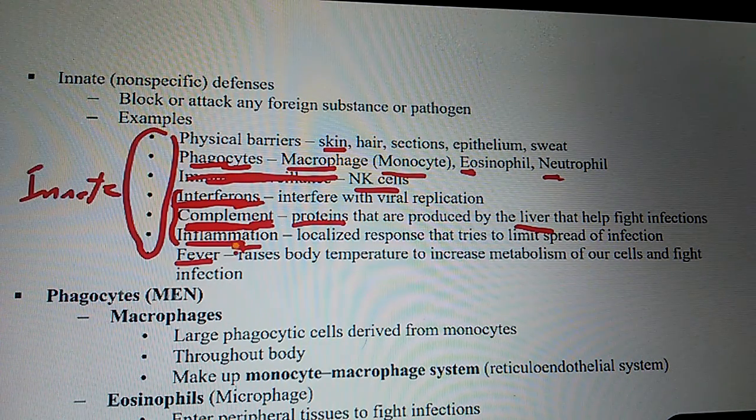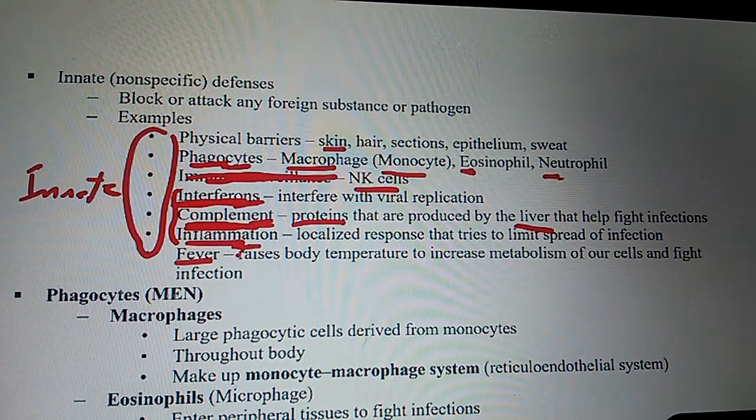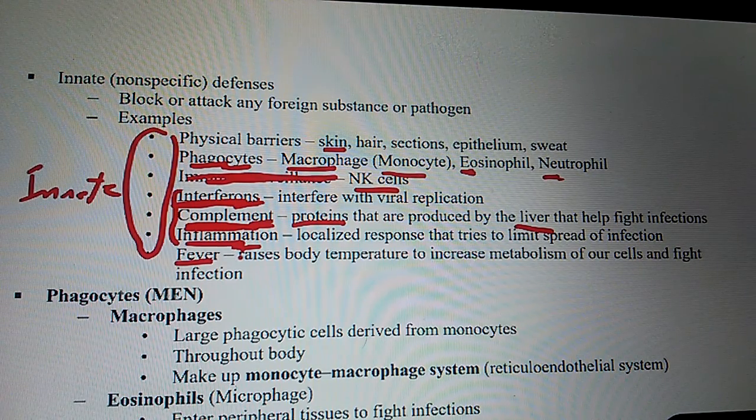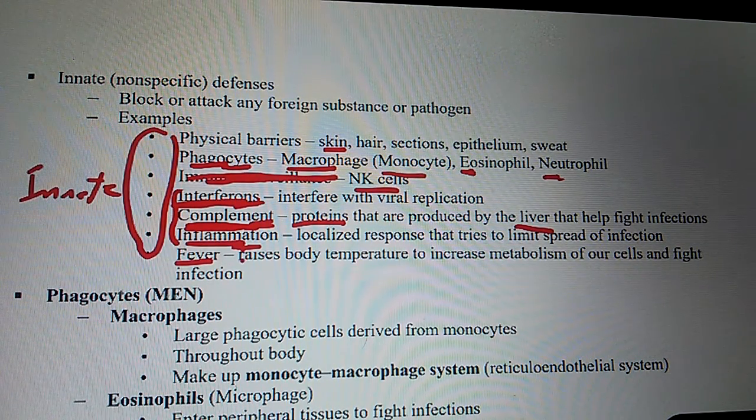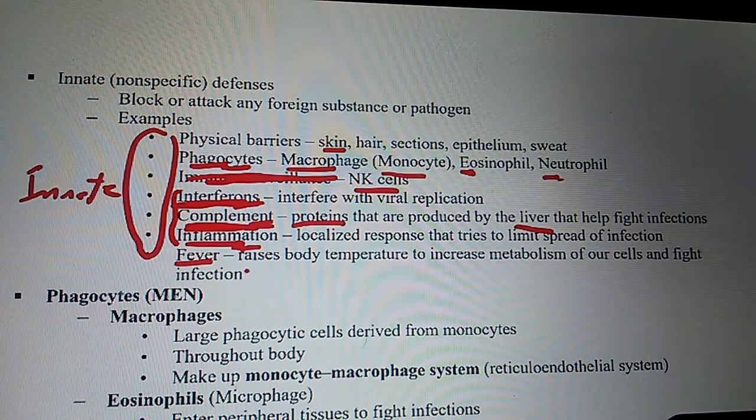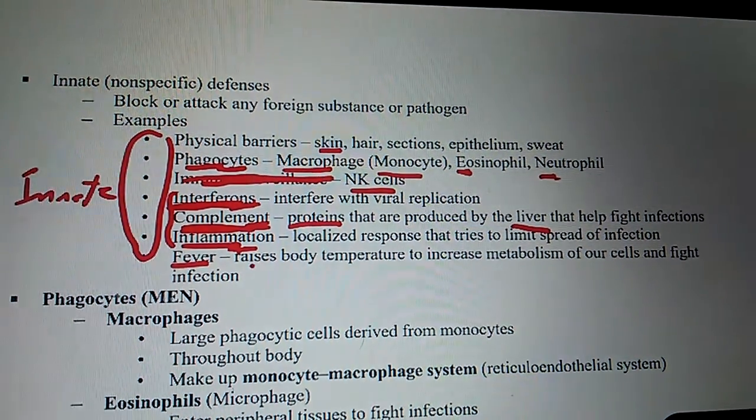Is inflammation part of innate or adaptive immunity? Innate. Is inflammation part of innate or adaptive? Innate. Is short-term inflammation a good thing or a bad thing? Good thing. Does it limit the spread of the organism? Yes.